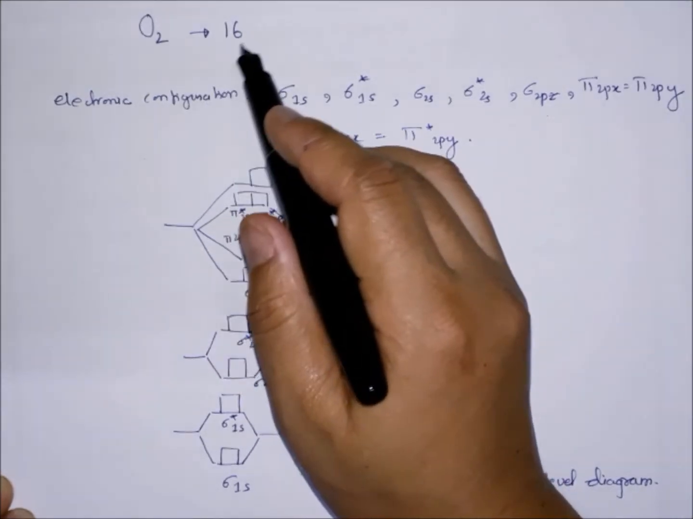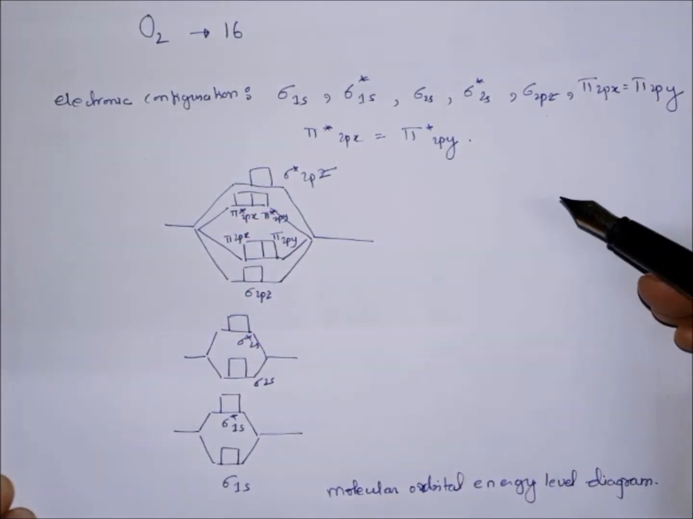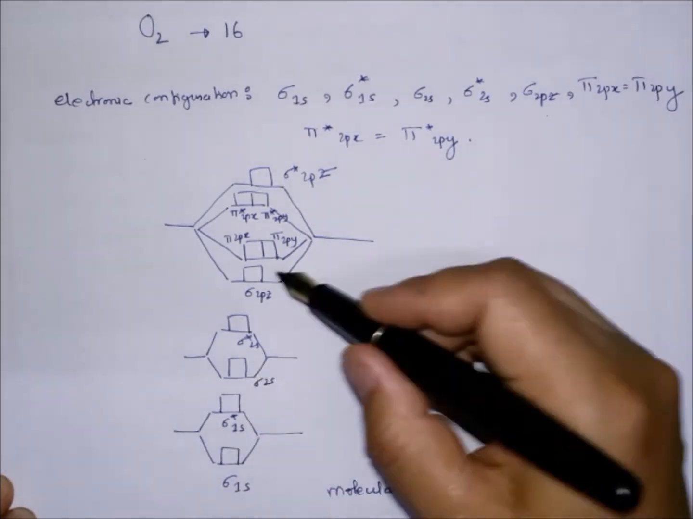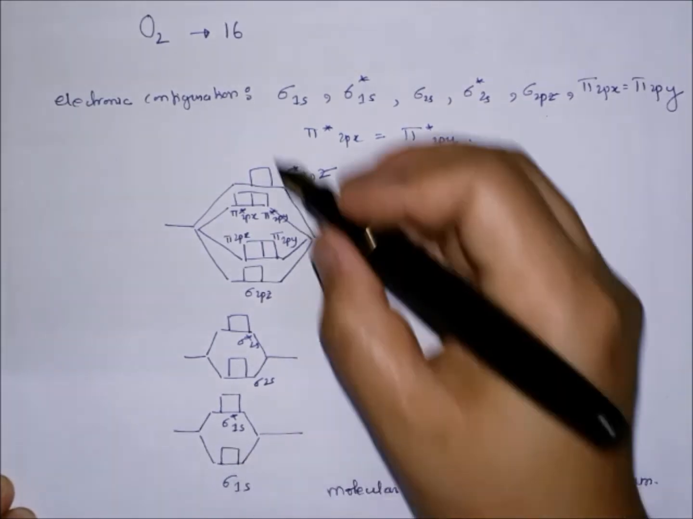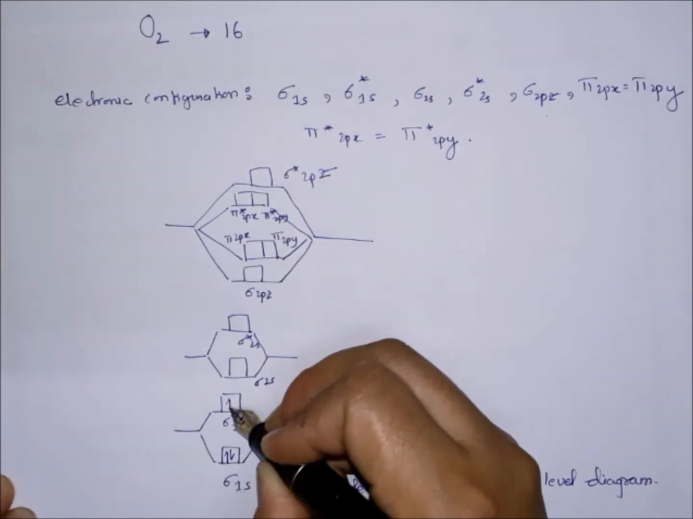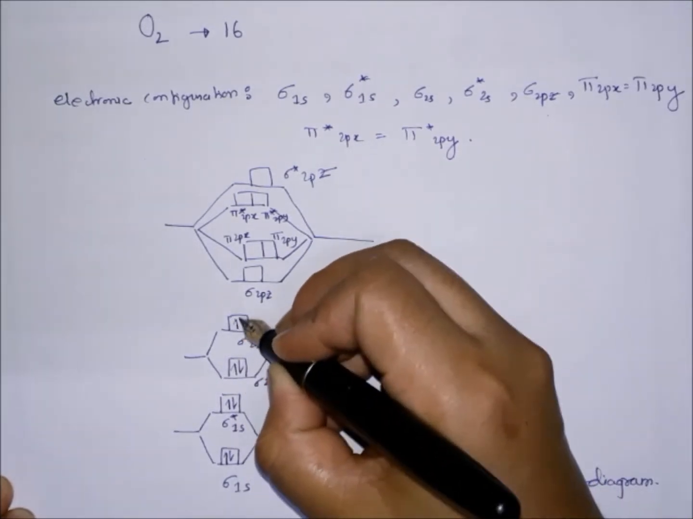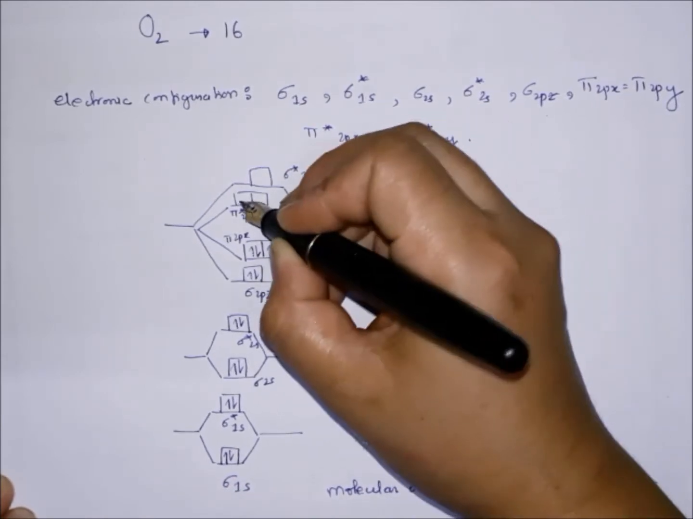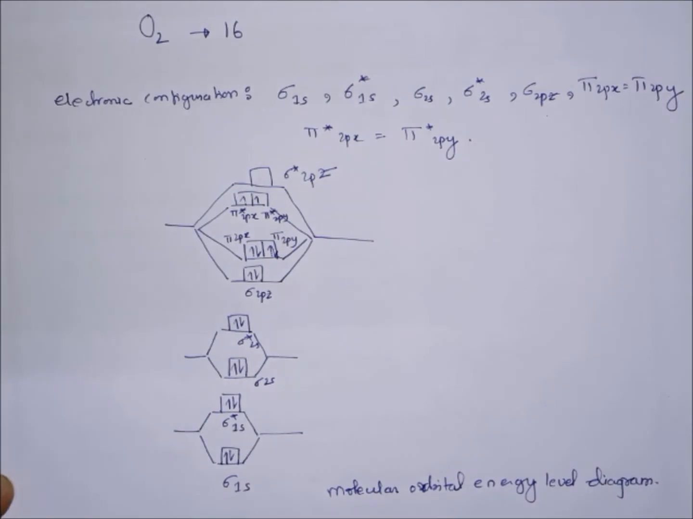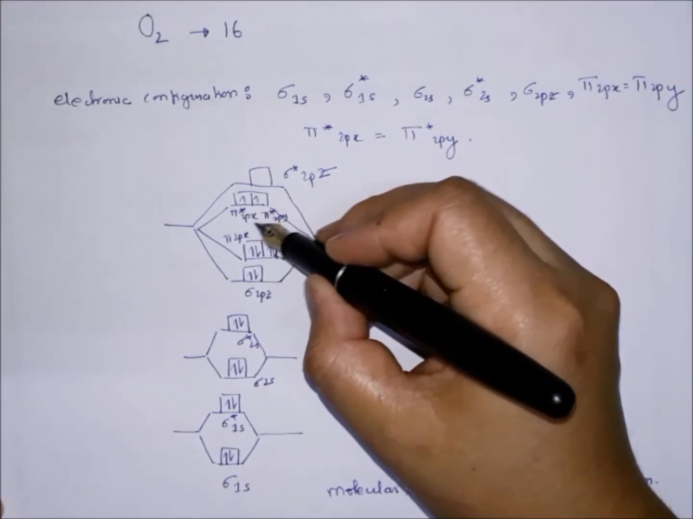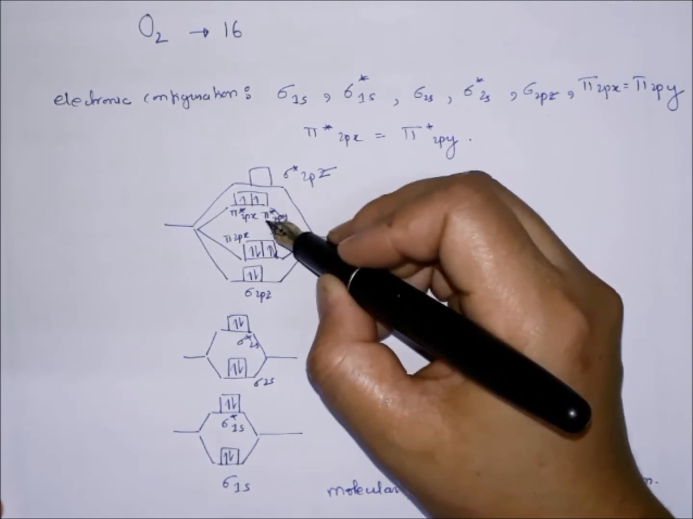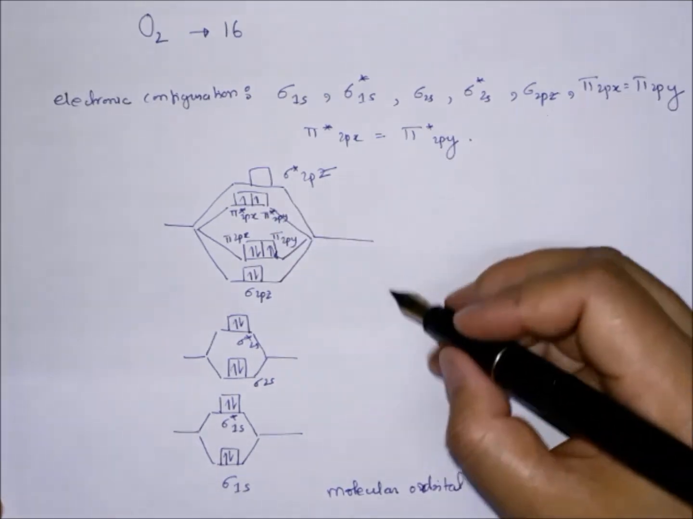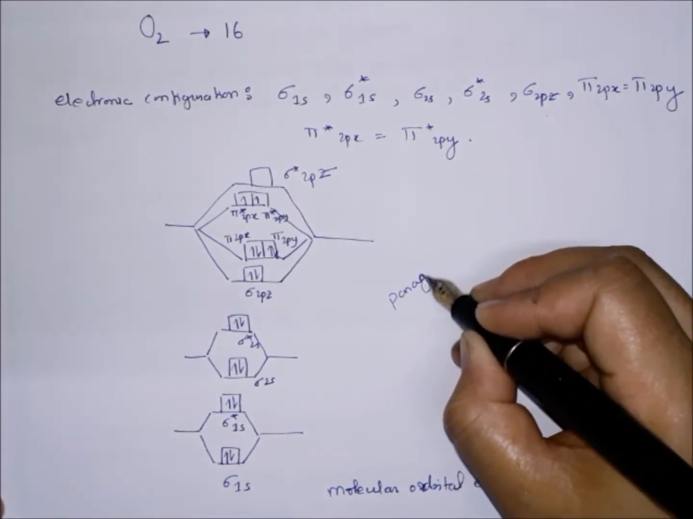So the total number of electrons in oxygen is 16, that is 8 plus 8. This is the molecular orbital energy level diagram, and the electrons will be filled in. So 1, 2, 3 up to 16. Now you can see that in the pi star orbital, that is the antibonding orbital, there are two unpaired electrons, one and one. So because of the presence of these unpaired electrons, oxygen is paramagnetic in nature.